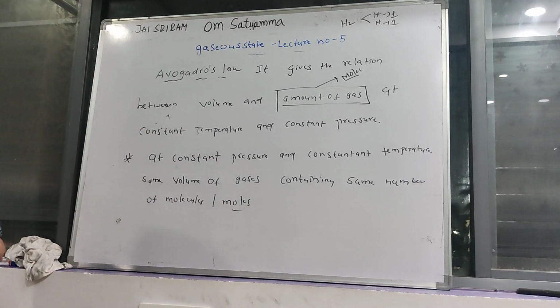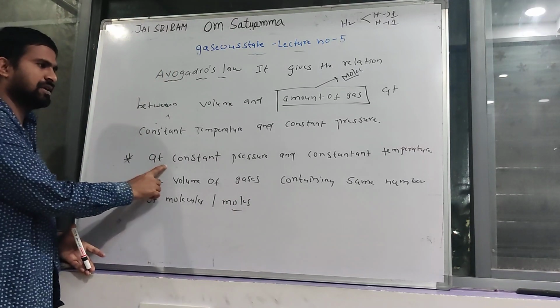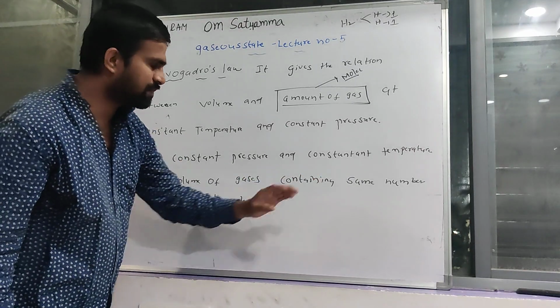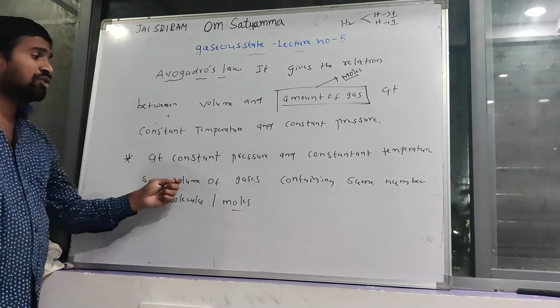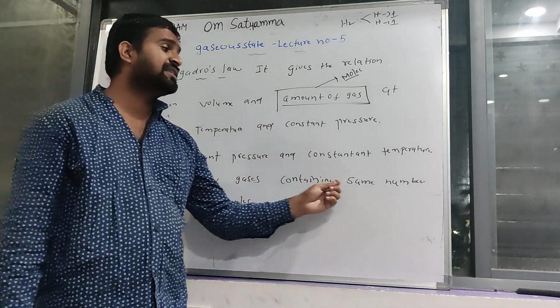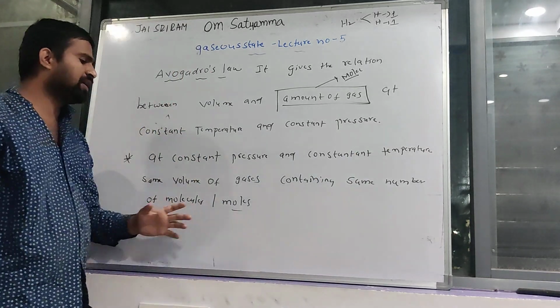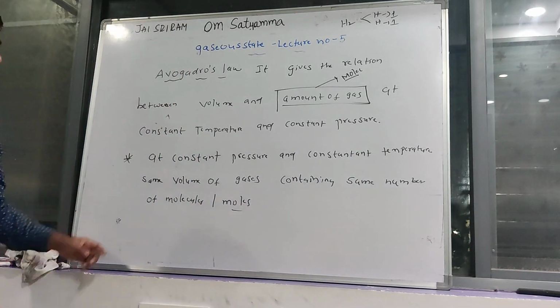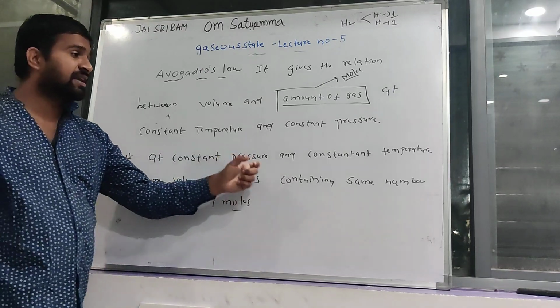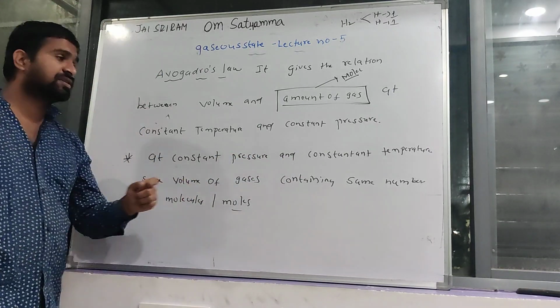This is called Avogadro's law. At constant pressure and constant temperature, same volume of gases contain the same number of molecules or moles.